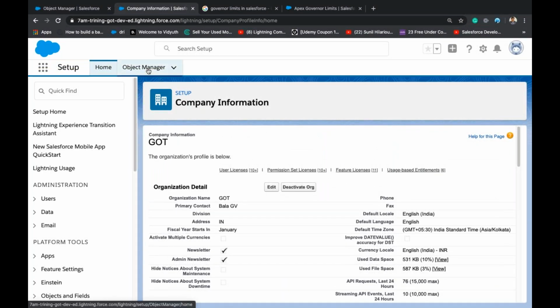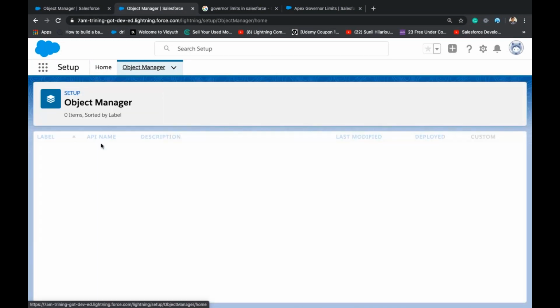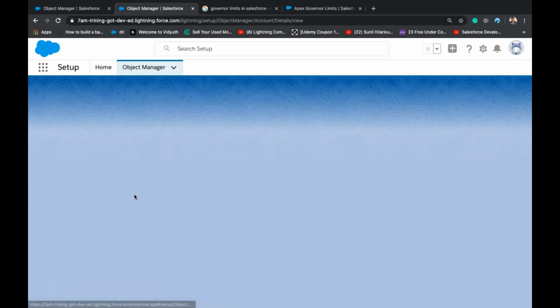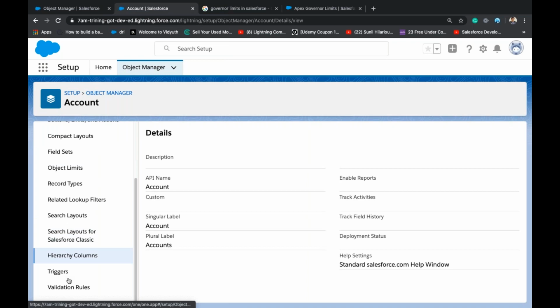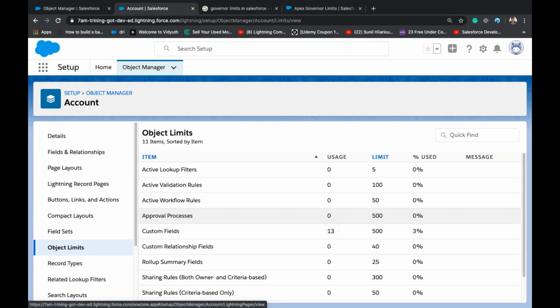If you go to Object Manager and open any of the objects and scroll down, oh, it's in the middle, not at the end. So you see the limits. These are called object limits. How many fields can you create? 500. How many relationship fields can you create? 40.